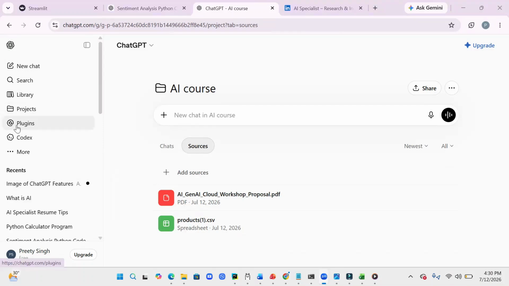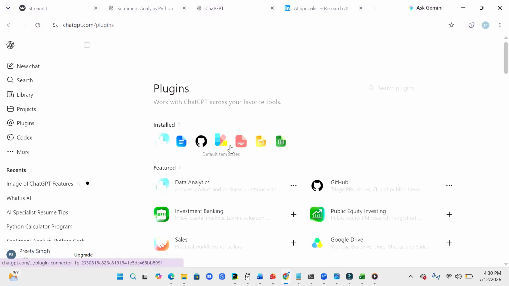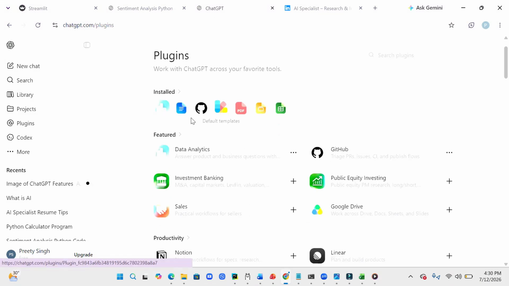So the next one is plugins. Plugins means an external tool that can be connected over here. When you click on plugins, you can see ChatGPT can connect with external tools like GitHub. Maybe you are aware of GitHub, you are aware of documents, you are aware of data analysis. So it can connect you with that.